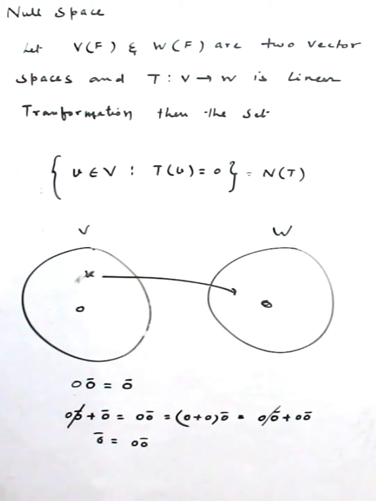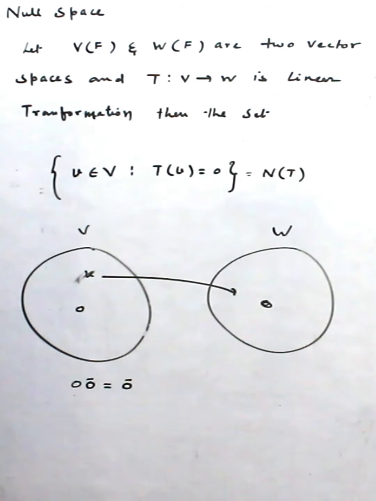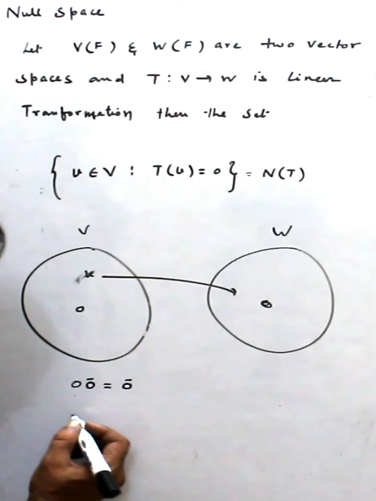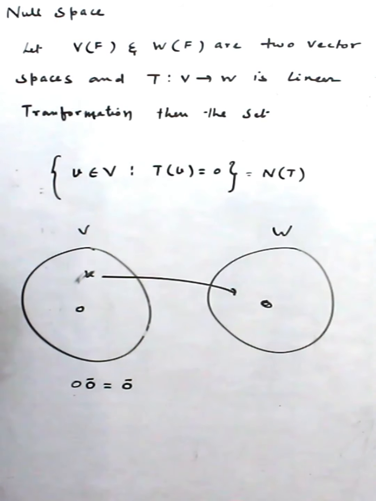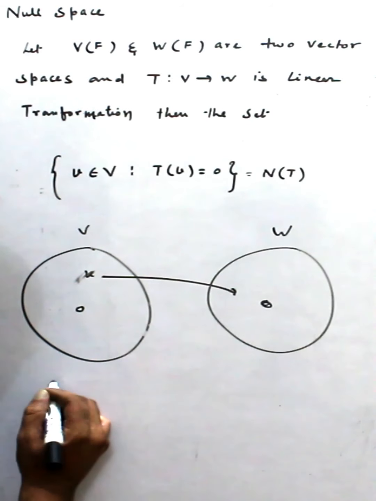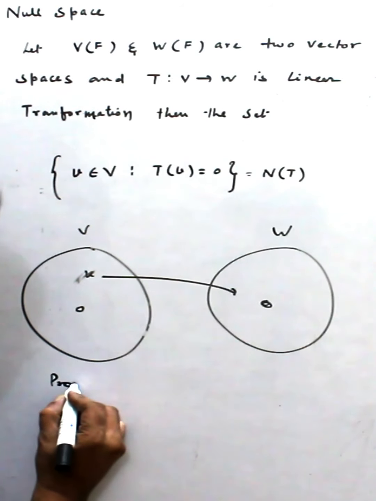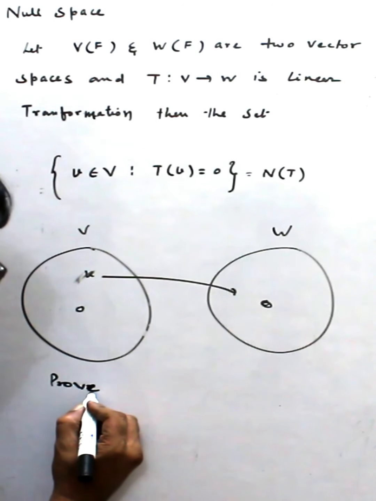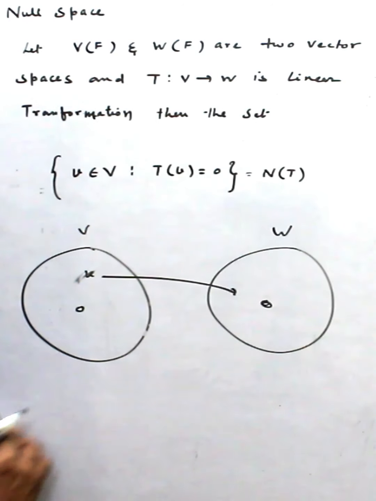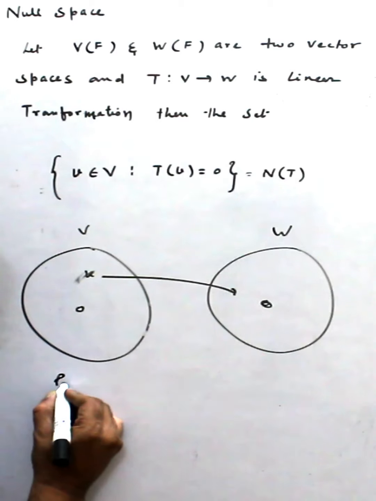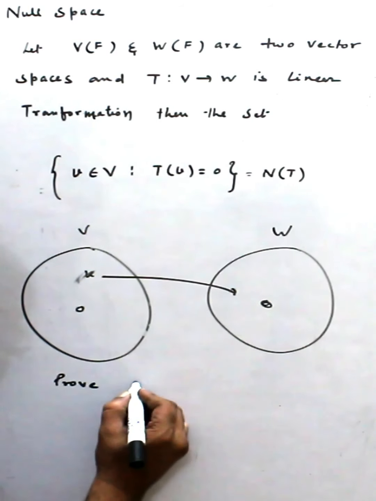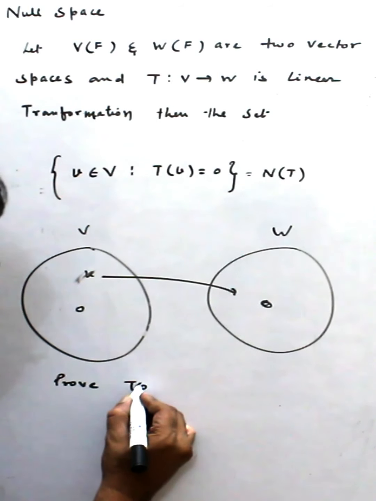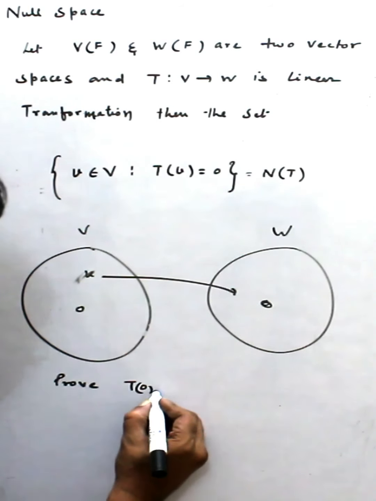Now we have this result, and with this result I can show that T(0) is equal to 0.